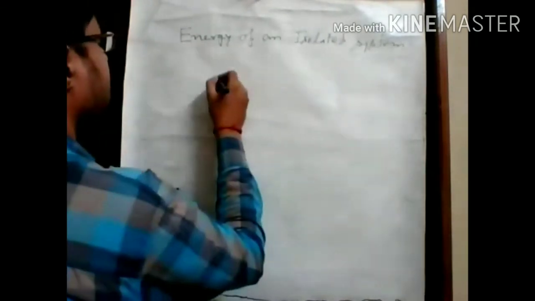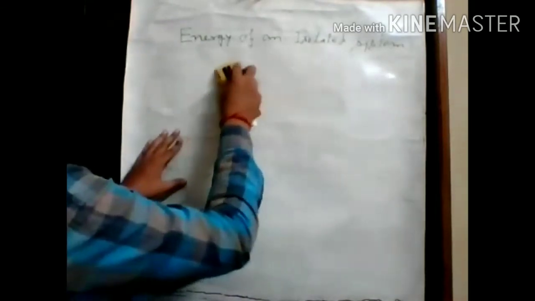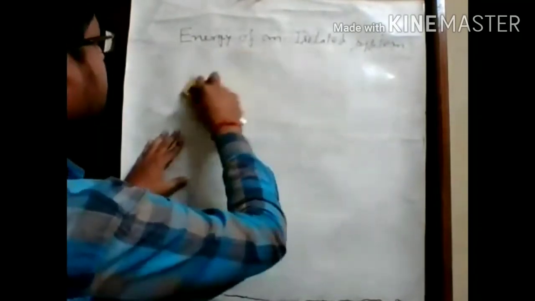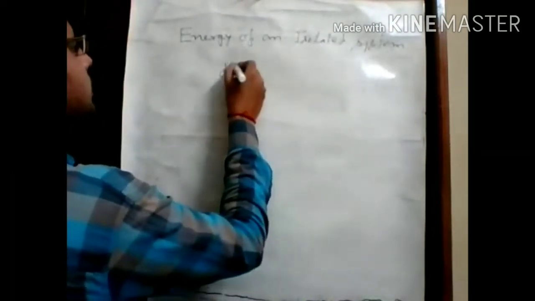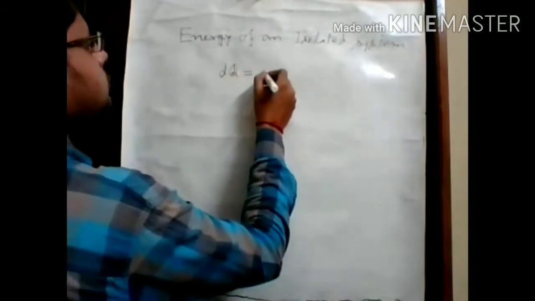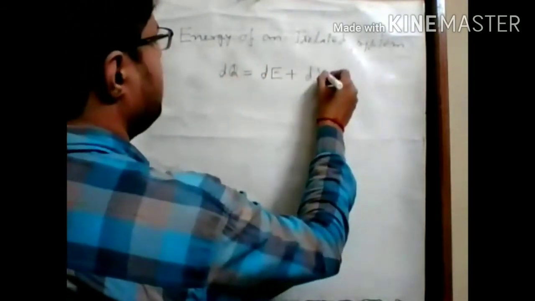The first law of thermodynamics for a process is dq equals dE plus dW.